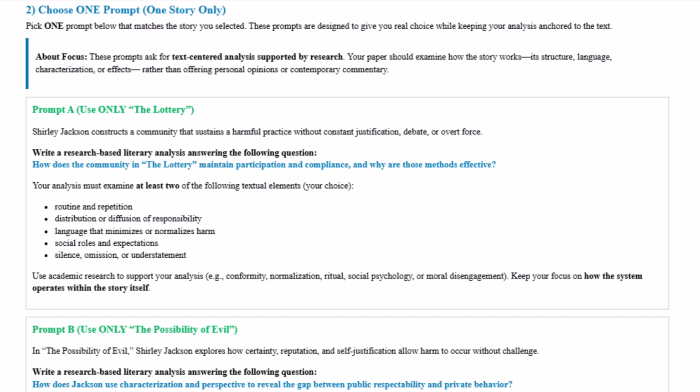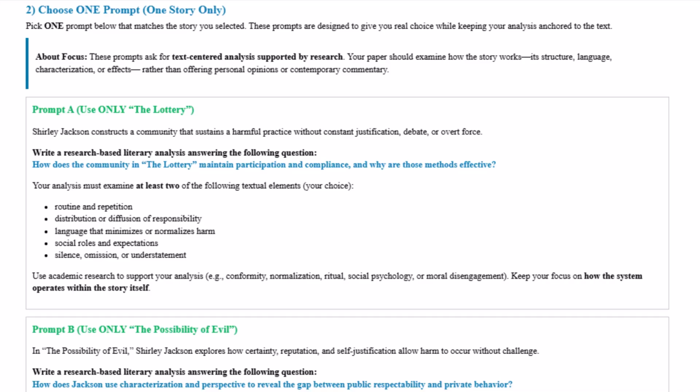I suggest you choose 2 of the following text elements to write about. You can do more if you want to, or you can do something else if you run it past me first. But the things that will be safe choices include routine and repetition, distribution or diffusion of responsibility, language that minimizes or normalizes harm, the social roles and expectations that they have, silence, omission, or understatement.